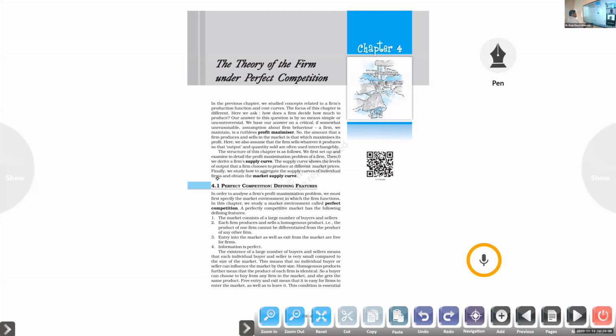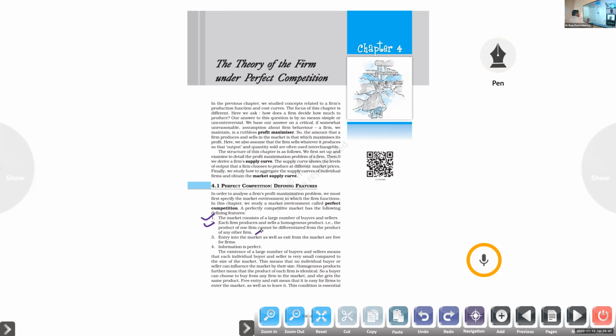So first of all, the market consists of a large number of buyers and sellers. That's a common point, right? Next, each firm produces and sells a homogeneous product. We discussed this already. All the firms in the market produce the homogeneous product, the same product. That is, the product of one firm cannot be differentiated from the product of any other firm. So all the firms are producing the same product.